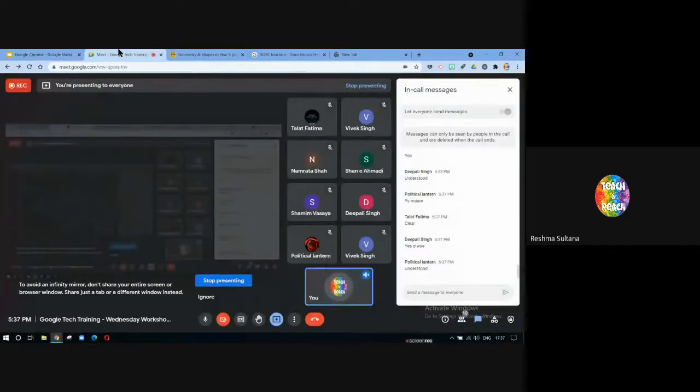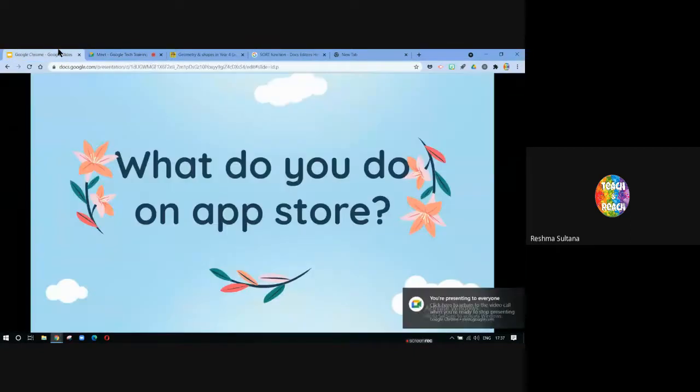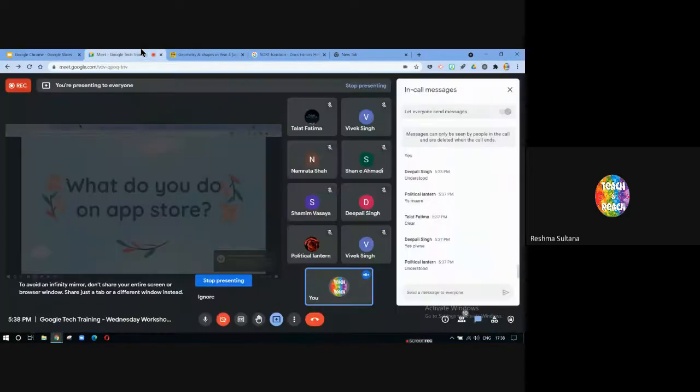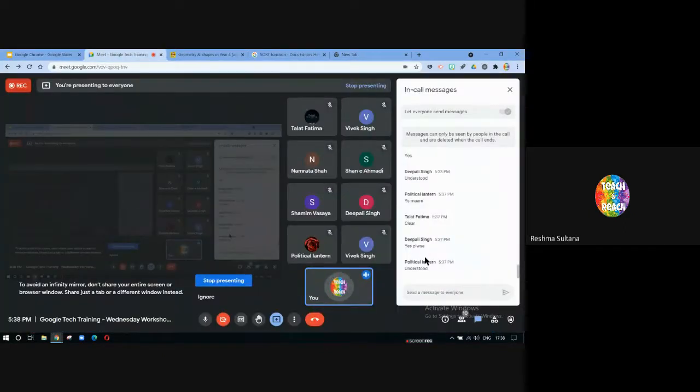Next tip and trick. I have another question for you. What do you do on App Store? Okay, we all have mobile phones. Does everyone have a mobile phone? I mean, smartphone. I'm sure we all must be having a smartphone, right? It could be Apple or it could be a normal Android phone. Yes. So we all have App Store in it, right? Even the minute you buy it, even though there are no apps in it, you have App Store, right?